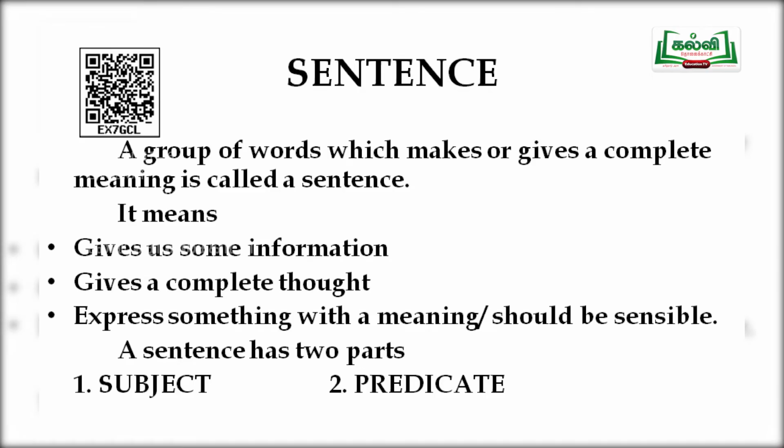We say something about that person. We call it the predicate. In a predicate, we tell something about the subject. It can be a verb, adverb, adjective, preposition, conjunction, interjection, and also a noun and pronoun too. We call it object, adverbial, or complement.